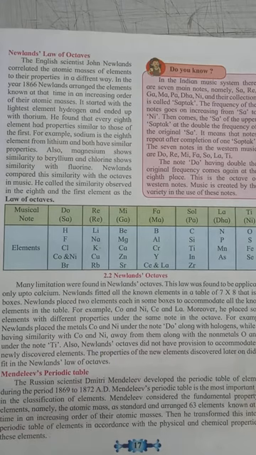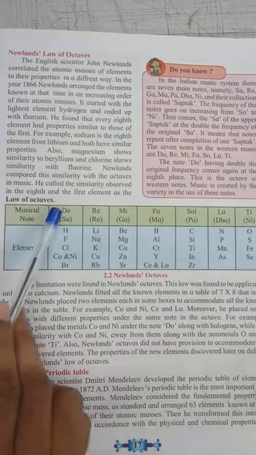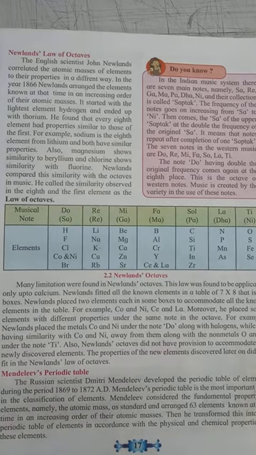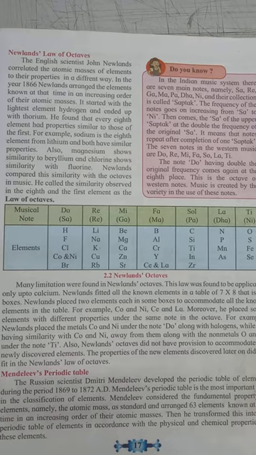But somewhere he placed two elements at one place, like cobalt and nickel, but their chemical properties are different. Like cerium and lawrencium are placed far apart, but their properties are different. So Newland placed some elements with different properties at one place. This was the first limitation of Newland's octave law.